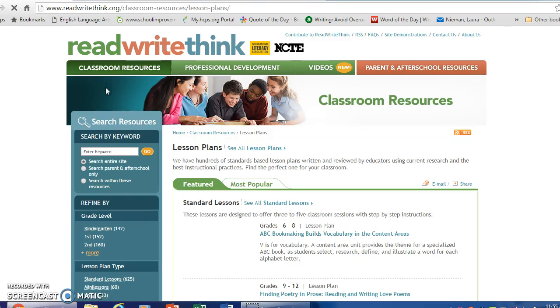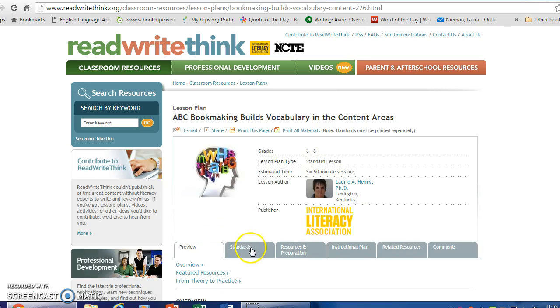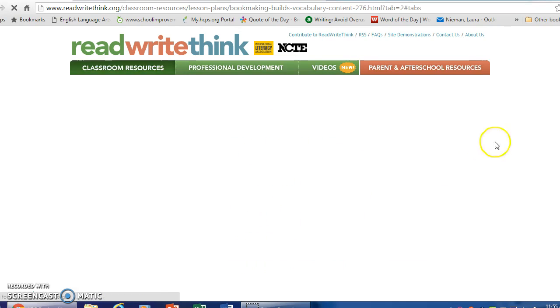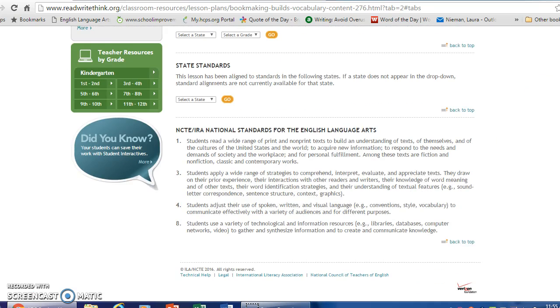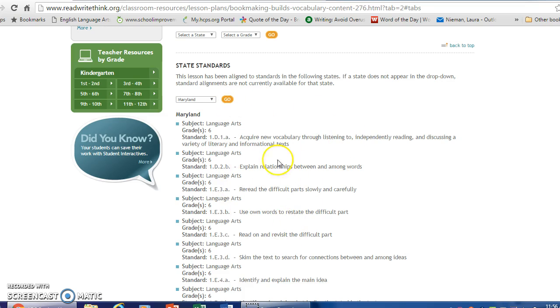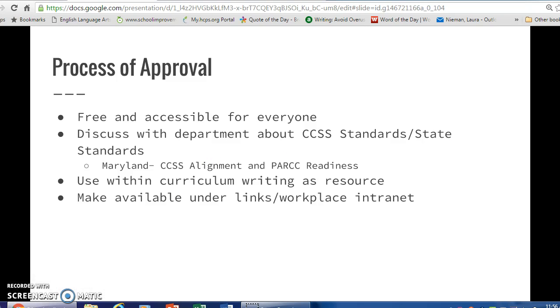as you can see, when you click on a lesson plan, there are tabs at the top that give you everything you need to know right here for the lesson, a basic overview. You can print the materials, and in terms of standards, if you click on the tab and you scroll down, you can actually select your state where you need to be and what standards you need to use. So we're Maryland, we click go, and it gives you all the standards that are hit by that lesson, which is really nice.